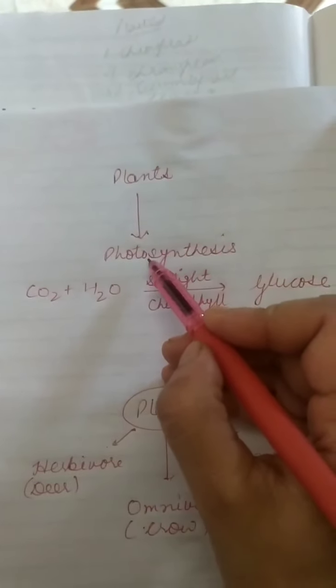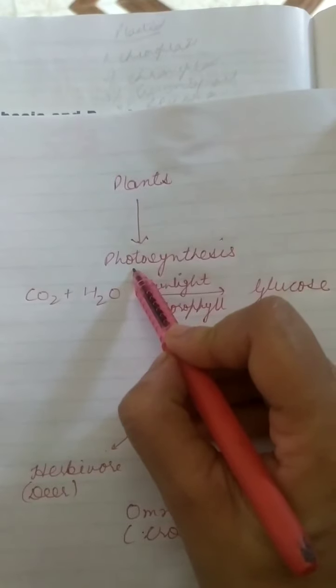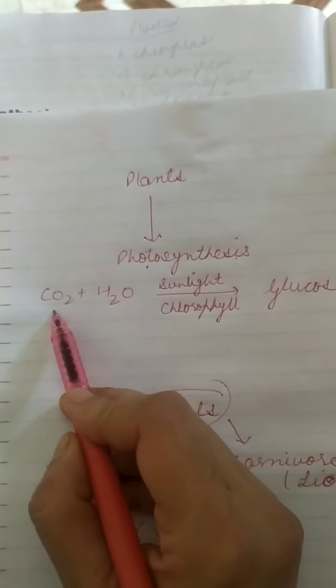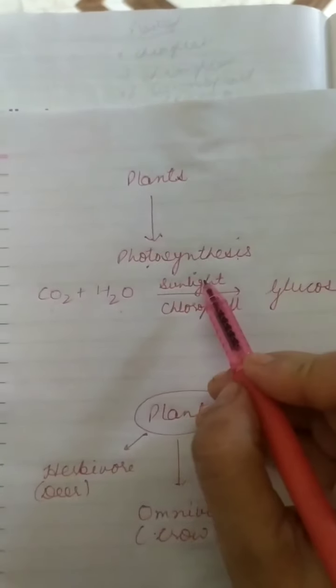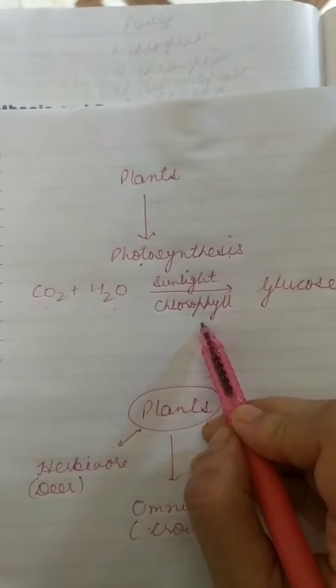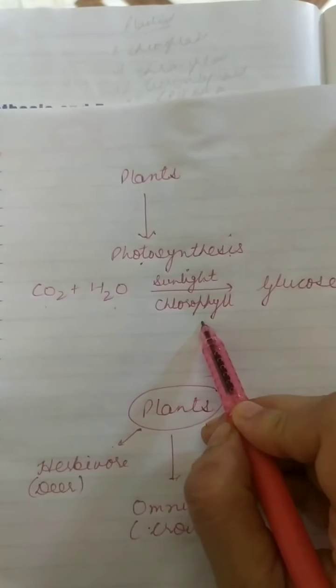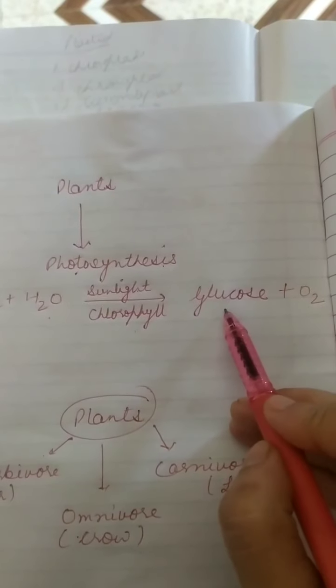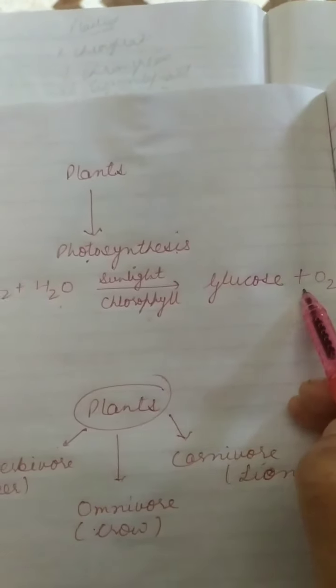So you can see this flow chart. Plants generally produce their food with the process of photosynthesis. In this process, plants need carbon dioxide and water in the presence of sunlight and chlorophyll. Chlorophyll is a green pigment present in the cells of plants, and the end product is glucose and oxygen. Glucose means it can be simple sugar or starch.